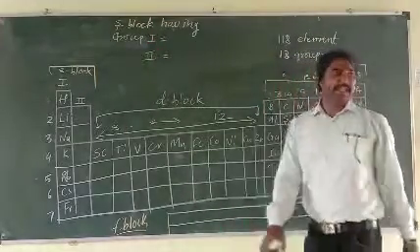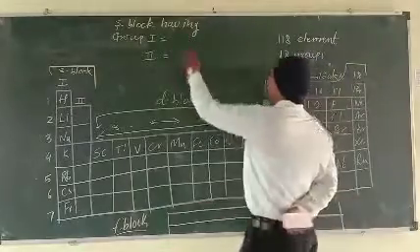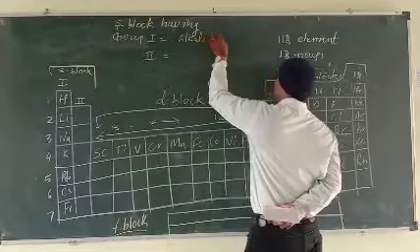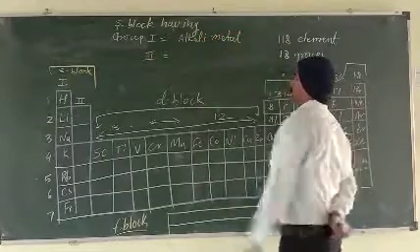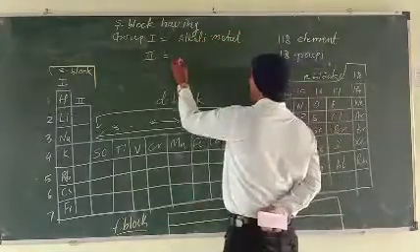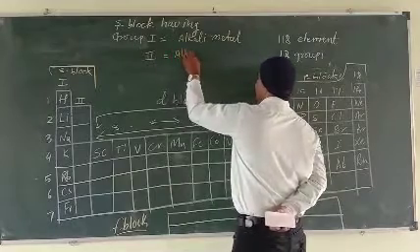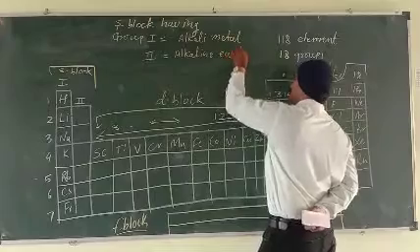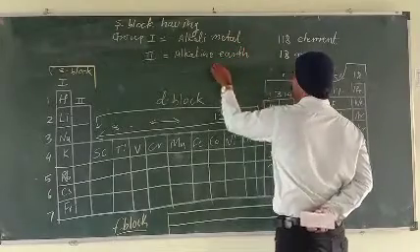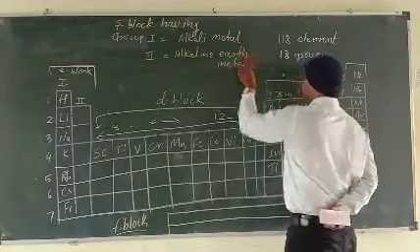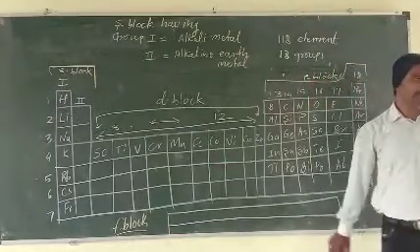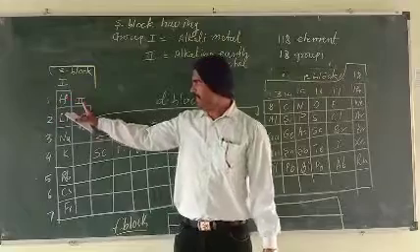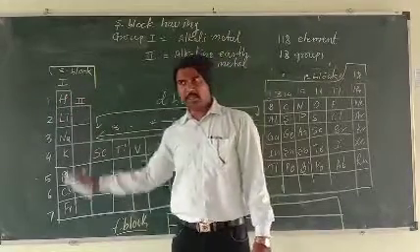Group first is also called alkali metal. Group second is called alkaline earth metal. Which one? Alkaline earth metal. Group first is the alkali metal, group second is the alkaline earth metal.